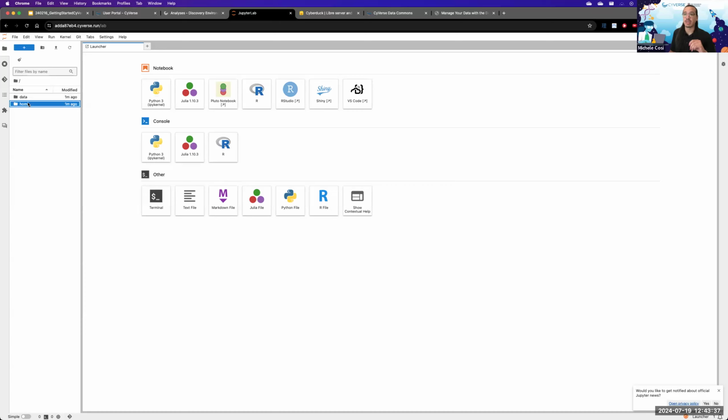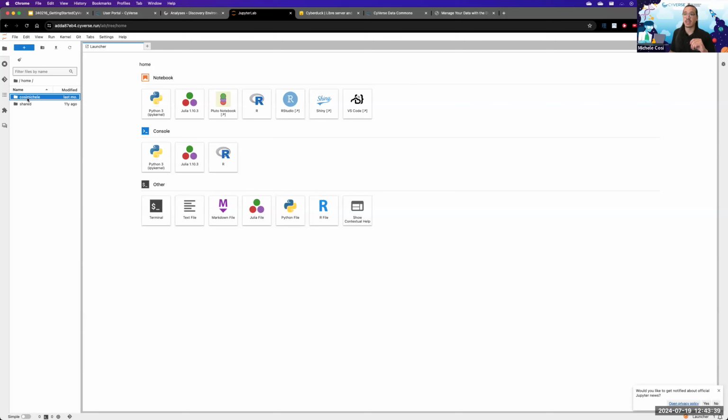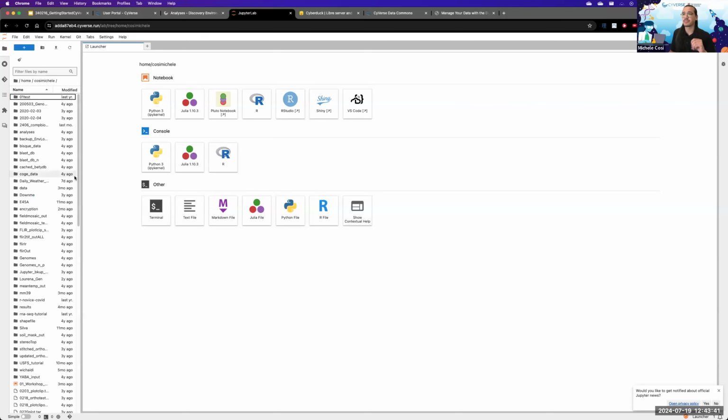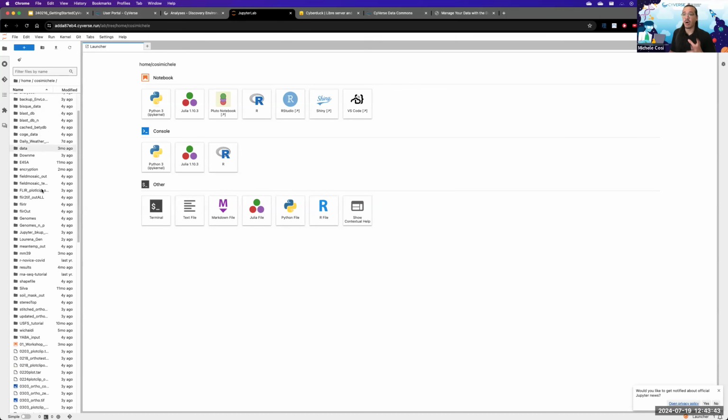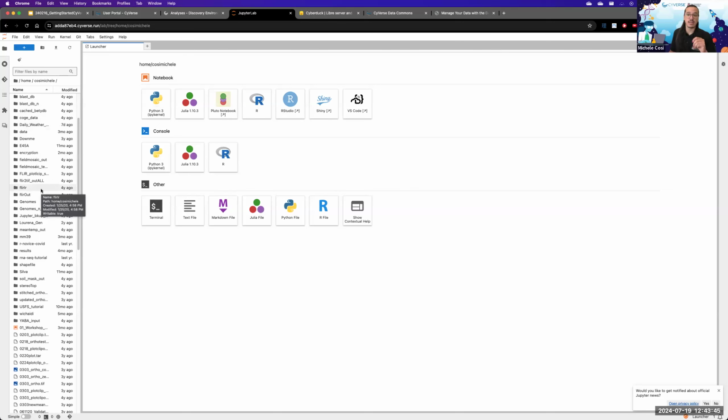So if I were to click Home and then my user folder, here is all of the data that I have in my own data store. Please see how this is exactly how a laptop with its own storage is, just on steroids, with a lot more gigabytes of RAM and a lot more CPUs.